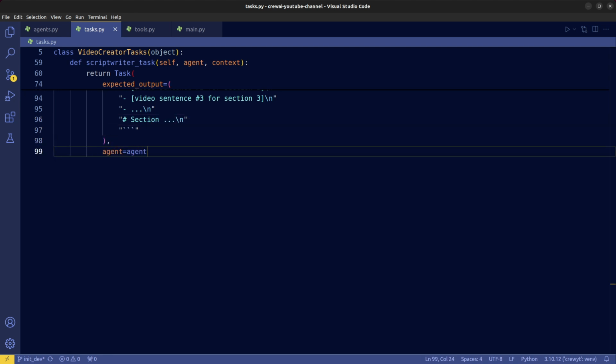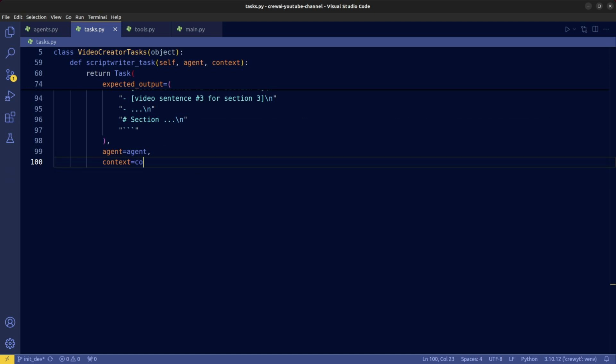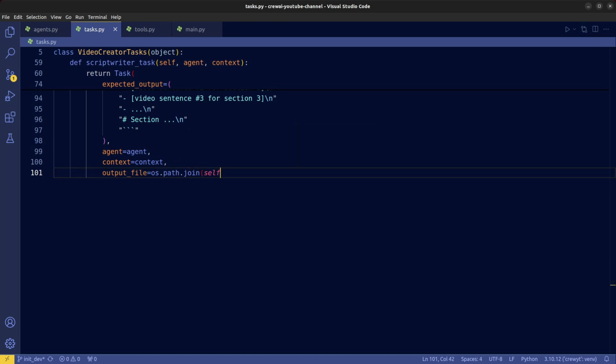We need an argument for the agent, and we'll specify which agent is associated with this task later in the main.py file. We also need an argument for the context to provide a list of tasks in which their outputs will be fed as the context of this task. The context will be specified later in the main.py file. Finally, save the generated video script in an output file at the desired path.